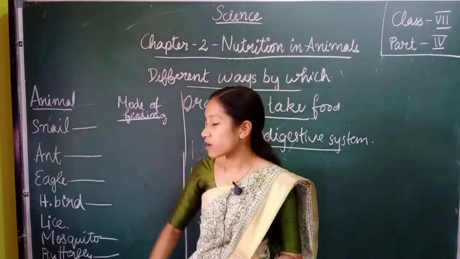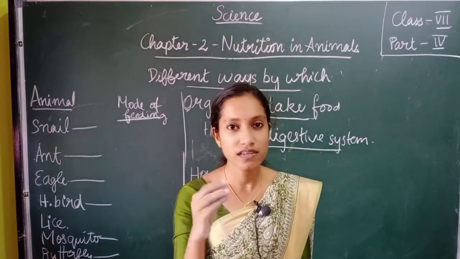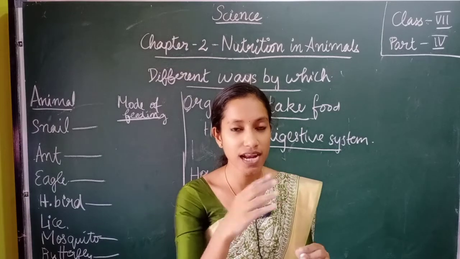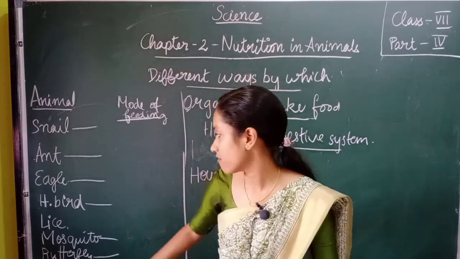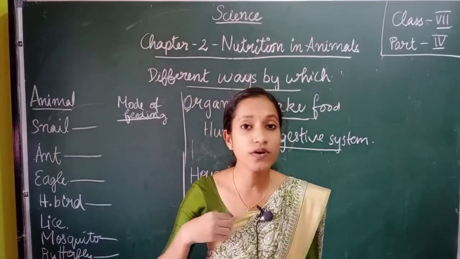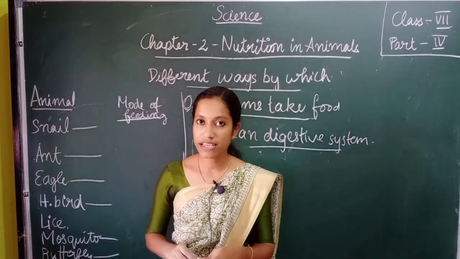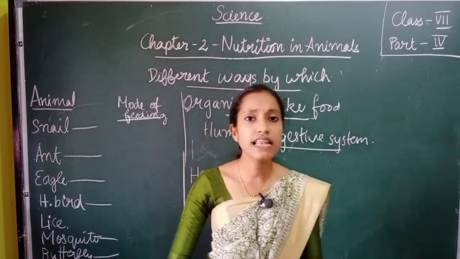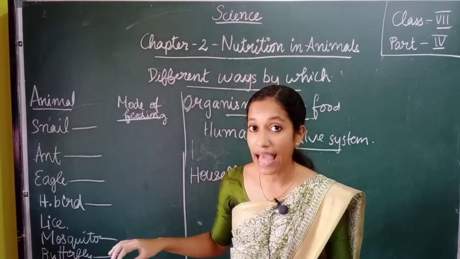Coming to hummingbird, you have seen this small, colorful bird. Mostly it will be dark in color. How will it feed? It will take nectar from the flower. Now lice and mosquitoes and all, they will feed on the blood of your body. Mosquitoes also will suck the plant juices.